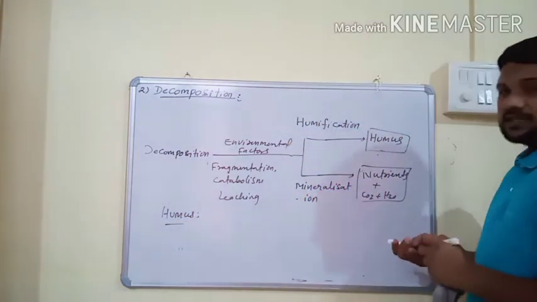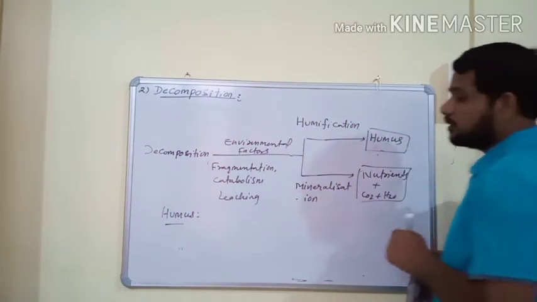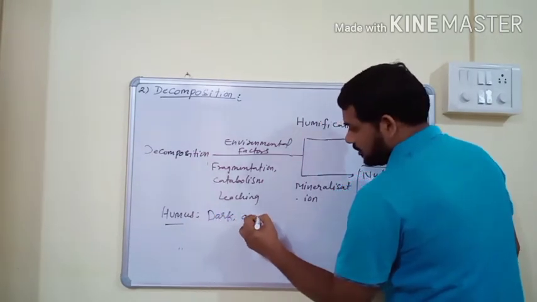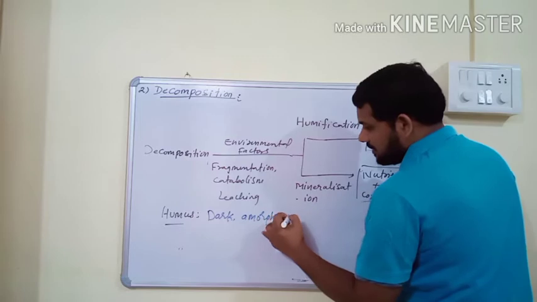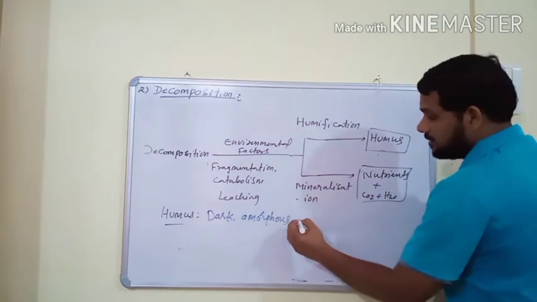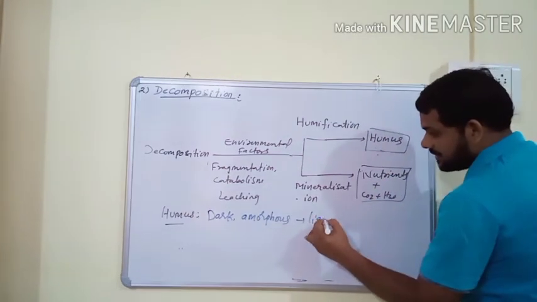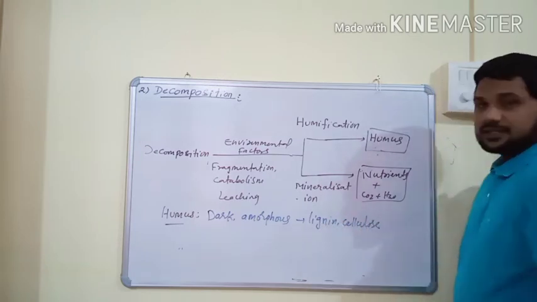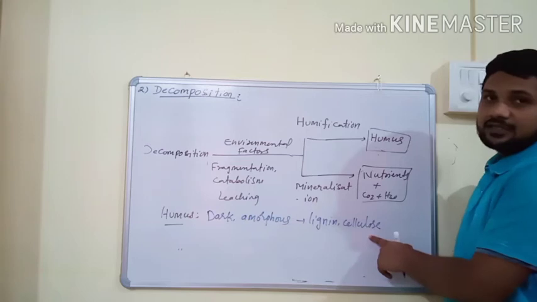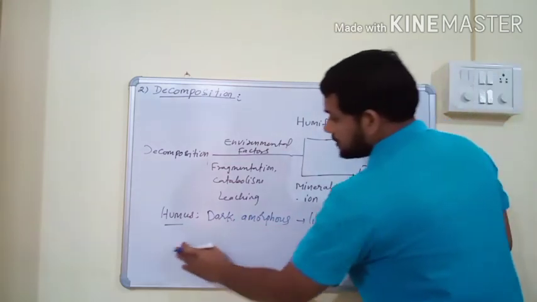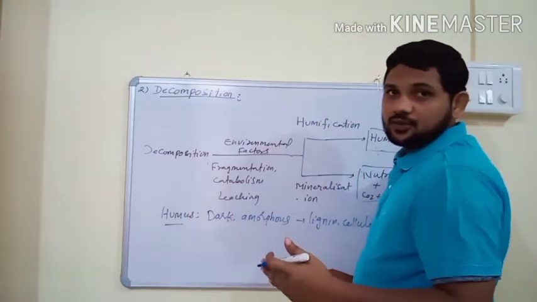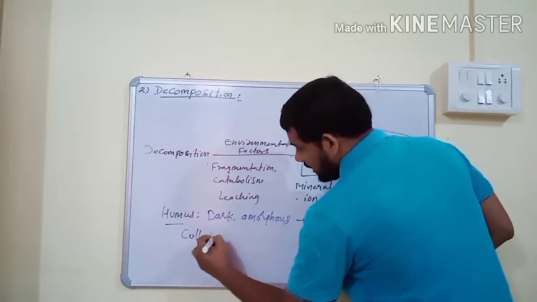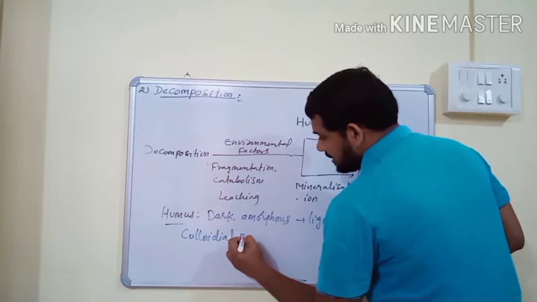What is humus? It is a dark colored amorphous substance which is rich in lignin and cellulose. Humus is quite resistant to microbial activity, and it is colloidal in nature.